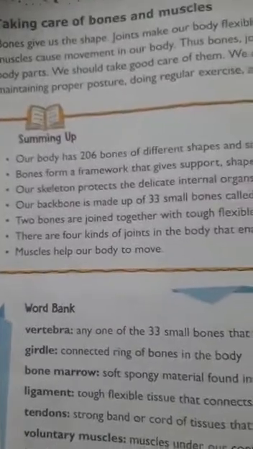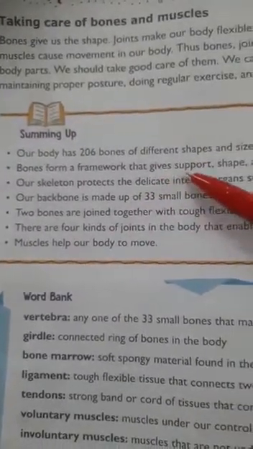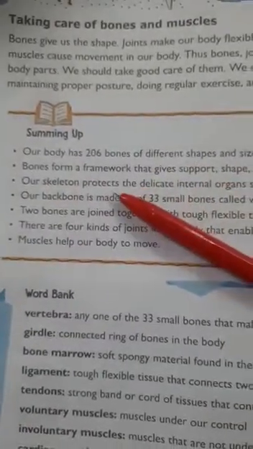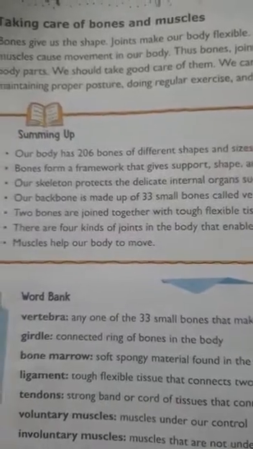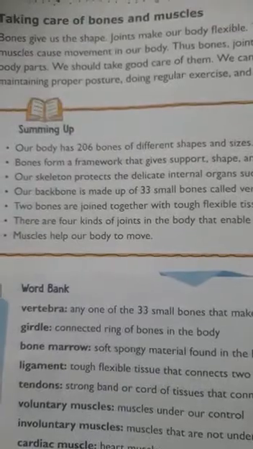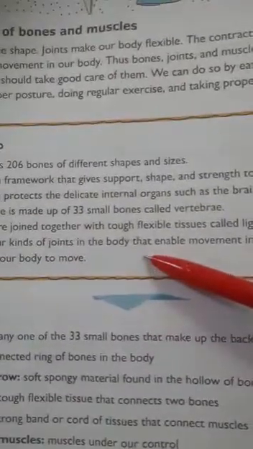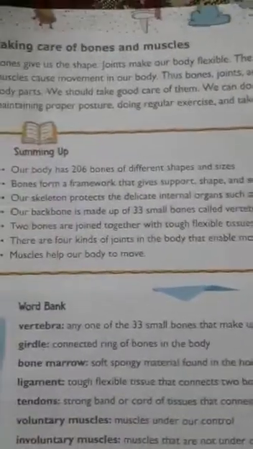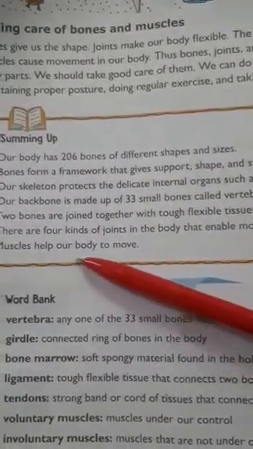Okay, here we have completed our lesson. Let's sum up the lesson. Our body has 206 bones of different shapes and sizes. Bones form a framework that gives support, shape and strength to our body. Our skeleton protects the delicate internal organs like brain, heart and lungs. Our backbone is made up of 33 small bones called vertebrae. Two bones are joined together with tough flexible tissue called ligaments. There are 4 kinds of joints in the body that enable movement, and muscles help our body to move.